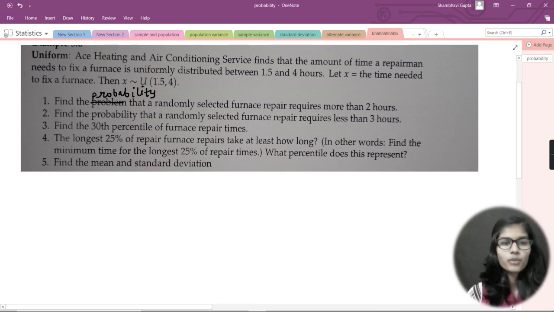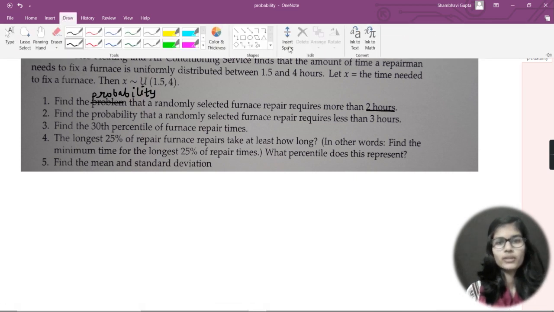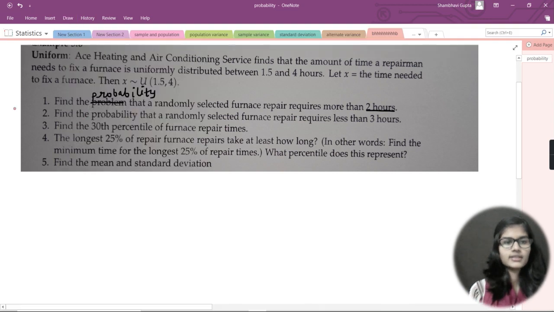Now, what is it asking? It is asking me to find the probability that a randomly selected furnace repair requires more than 2 hours. So here I just need to find a probability, right? What I was given is that the time needed to fix a furnace is uniformly distributed between 1.5 and 4 hours, and what I need to find is the probability.